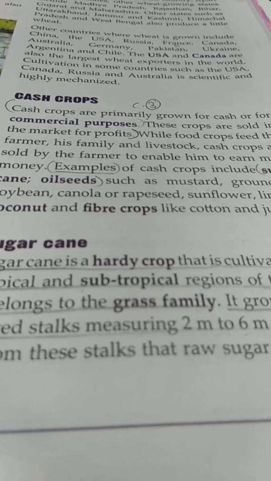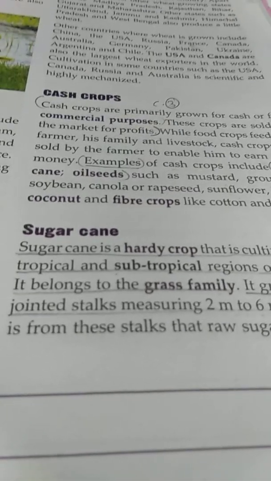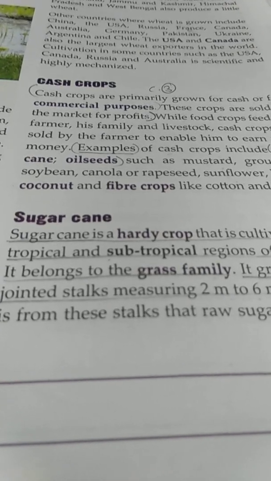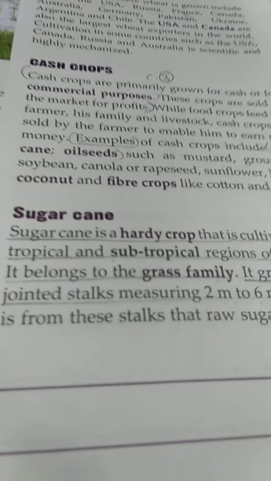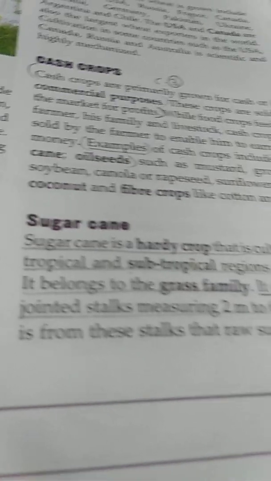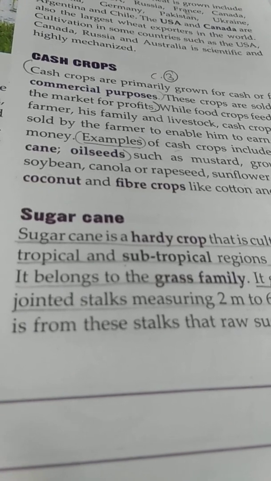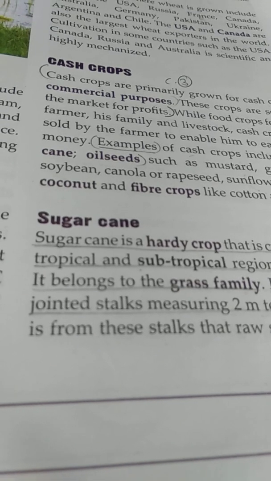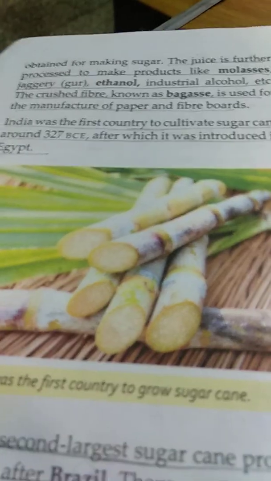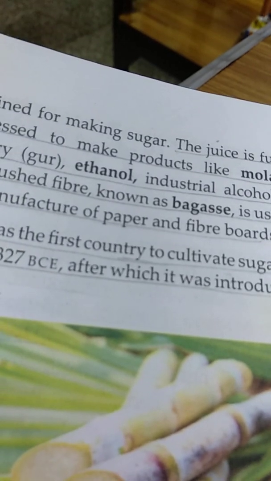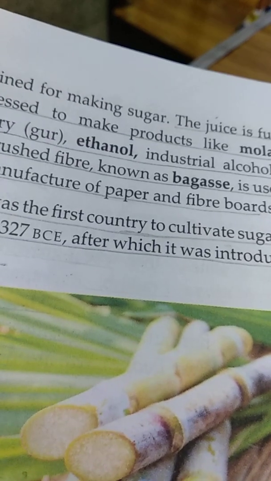Sugarcane is a hardy crop that is cultivated in the tropical and subtropical regions of the world. It also belongs to the grass family. It is grown in large joint stalks measuring about 2 meters to 6 meters in height. It is from these stalks that raw sugarcane juice is extracted. The juice is then further used to make sugar.